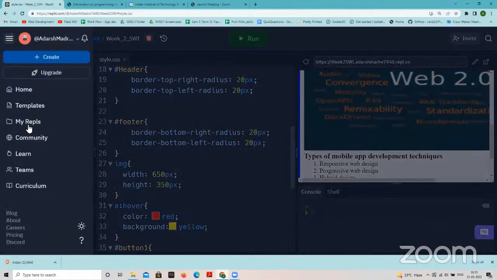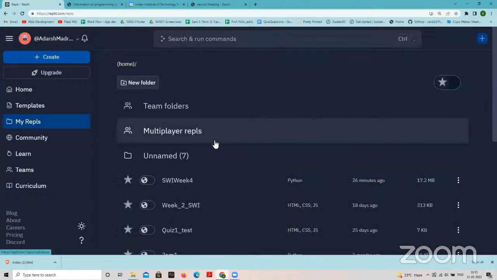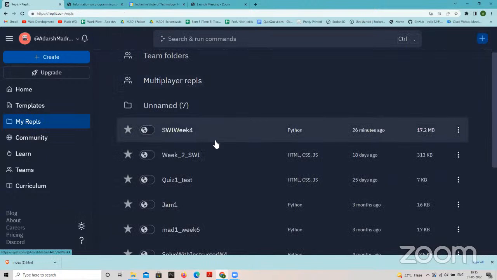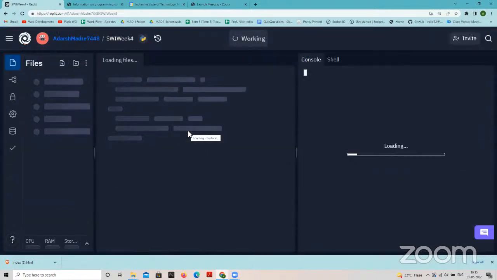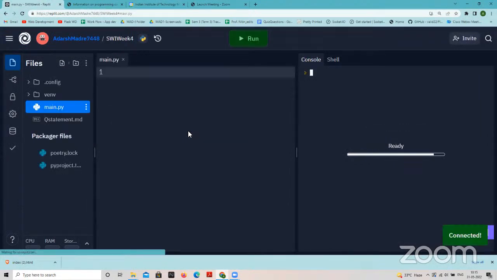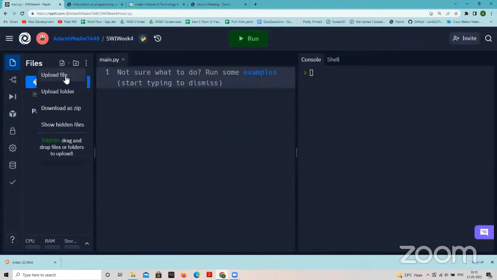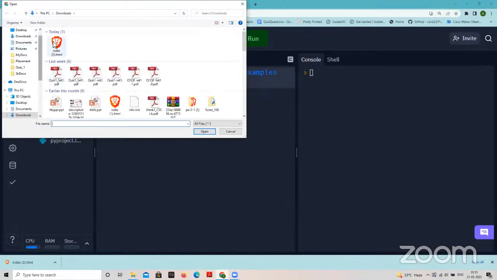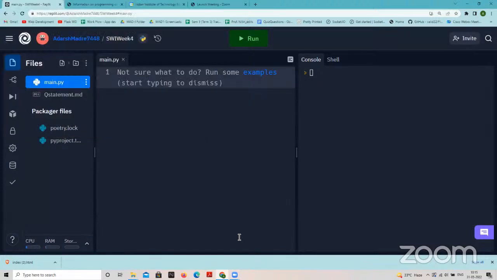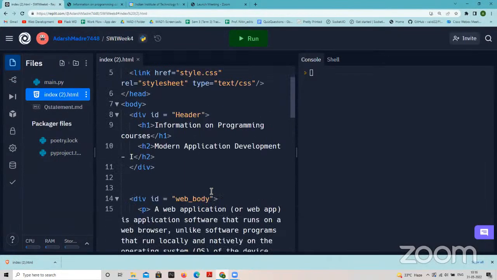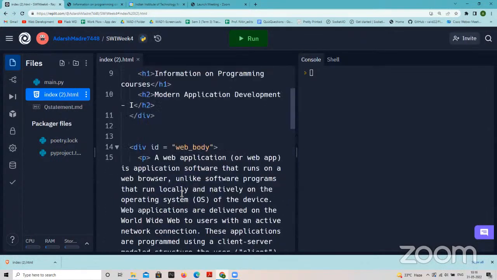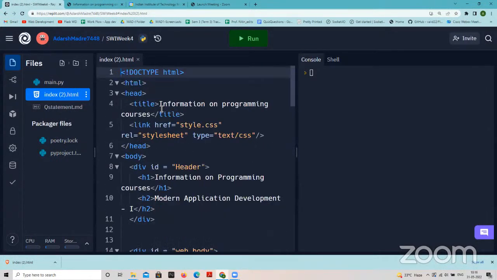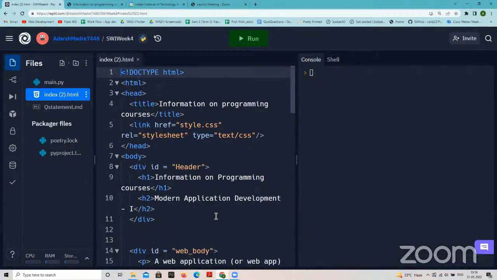Then you can go to your REPLs, the REPL that we are working with now. For example, this is the sample REPL for Markdown I created. Once this is done, you can upload this file, file upload, and then the index.html. So you have the entire file with you here. Only that here we'll be using only the structure, not the exact information written in the HTML.